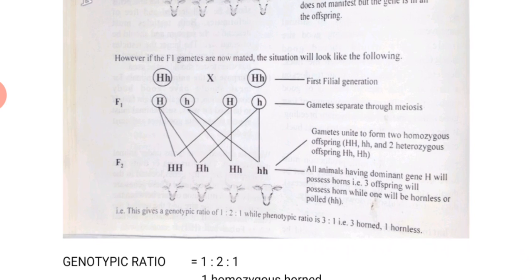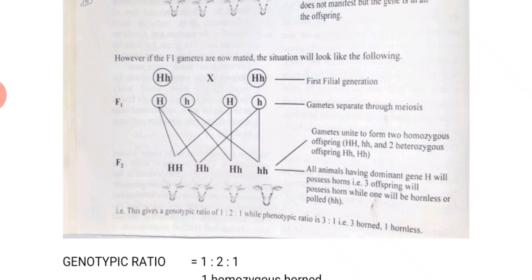Capital H. When you cross it again, you have capital H, small h. When you cross it, you have what? You have small h, abi. That's small h, abi. Can you see?